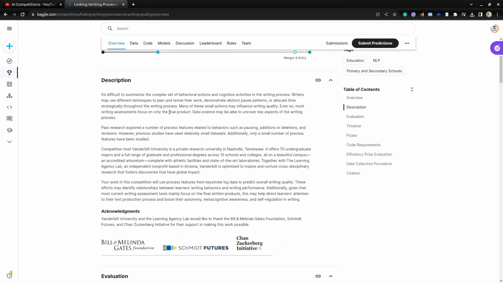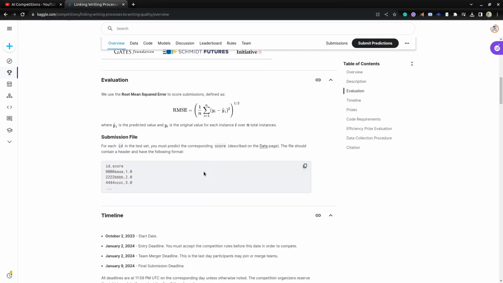So you can read the description about the competition hosts, and also you can see the evaluation metric they are using. They are using root mean squared error to calculate the evaluations. So here you can see the sample submission file. For each ID we need to predict the score of the essay. So here the score is the quality of that essay.